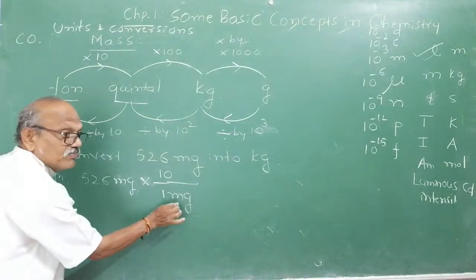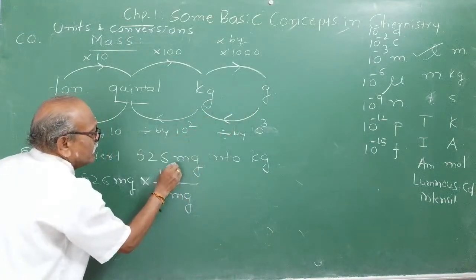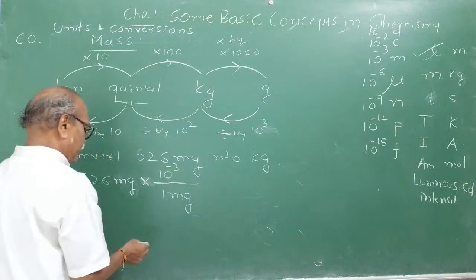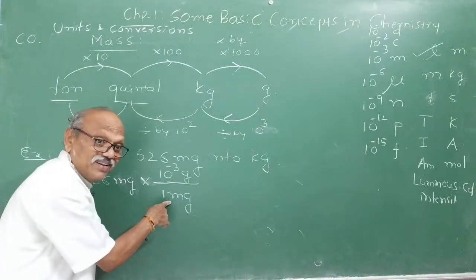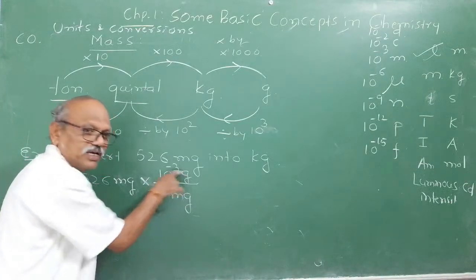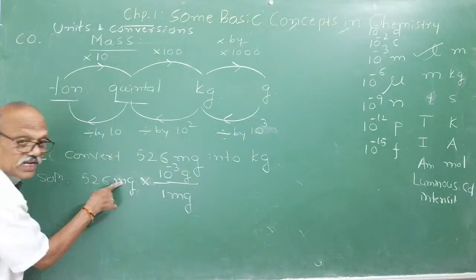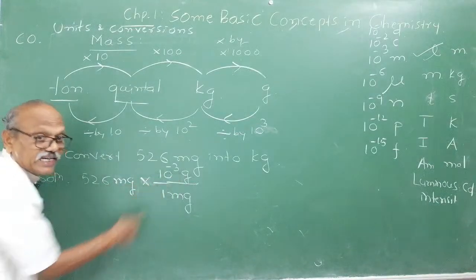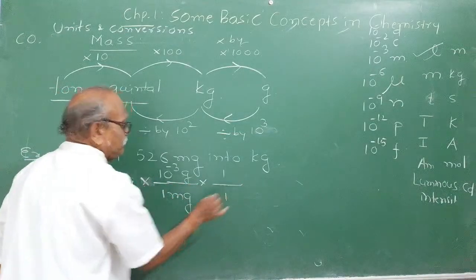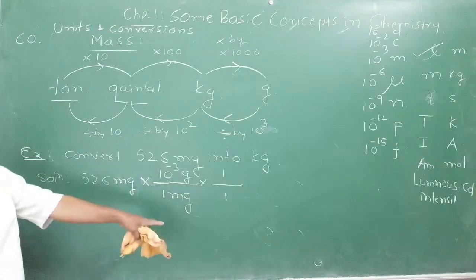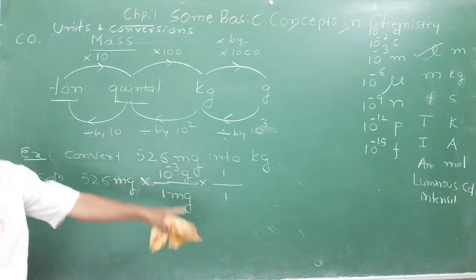1 milligram will be what? 1 milligram, milli is equal to 10 raised to minus 3 grams. Milli is the prefix for 10 raised to minus 3. Gram will be gram only. Whichever you want to cancel, your milligram is to be cancelled. You must get it in grams. Then you have to convert to what? Again write 1 by 1, unit factor. Therefore, 1 by 1 is 1 only. Therefore, it is called a unit factor method.